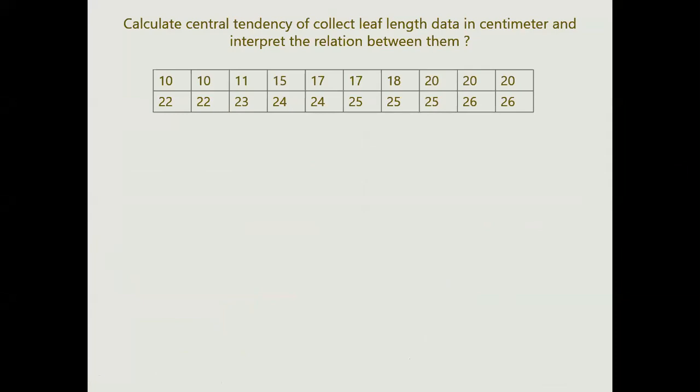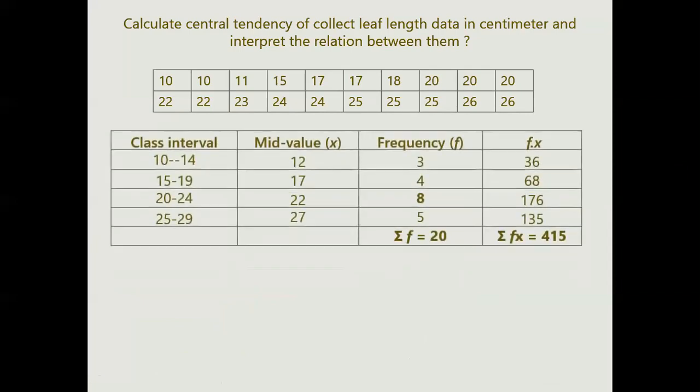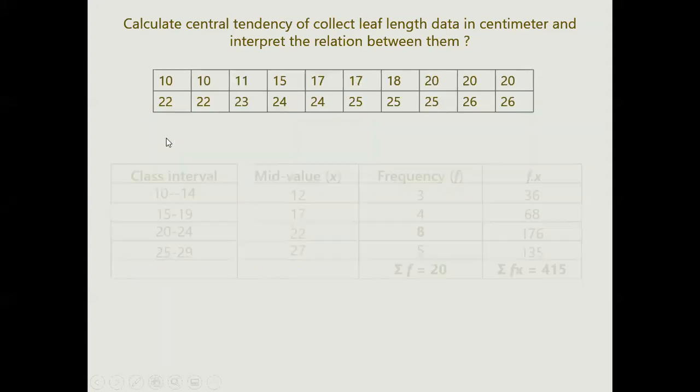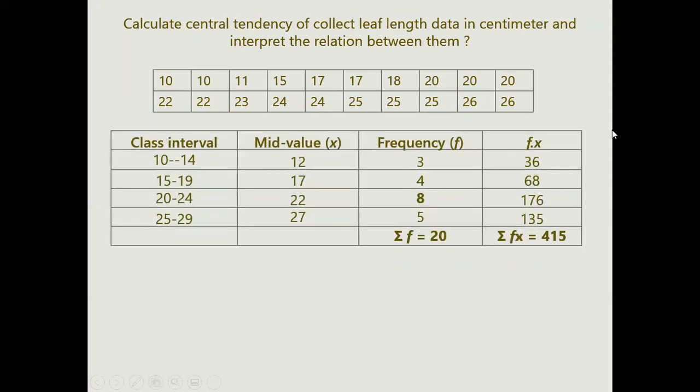This is the same leaflet data only. So just look at the type of data. It starts from 10 and ends at 26. After the calculation, here the class interval increases because in the earlier one it was from 17 to 25, so the range was very small and it was divided into 3 classes. But in this type of data, it starts from 10 and ends at 26, so here the classes also increase. So we have divided it into class intervals. We have found the mid values and noted the number of frequencies.